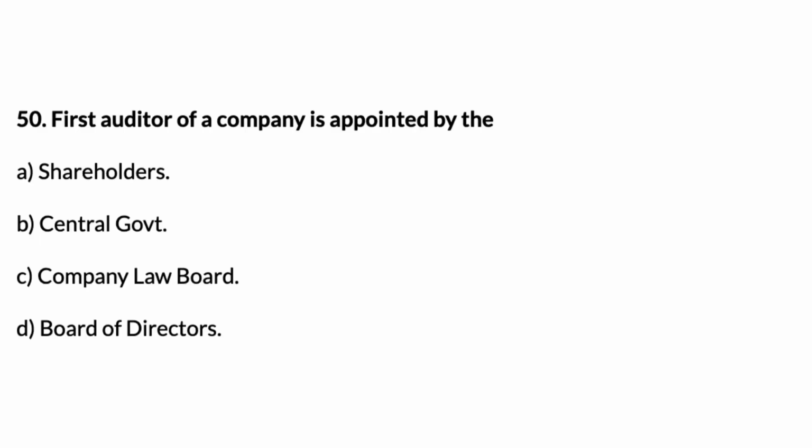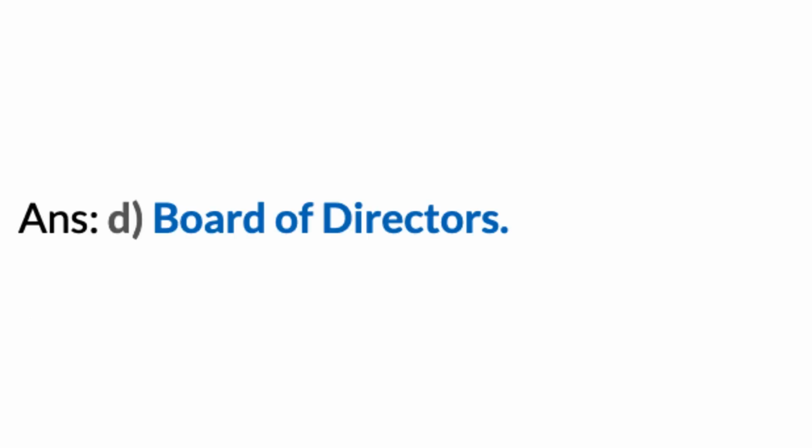50. First auditor of a company is appointed by the A. Shareholders, B. Central government, C. Company Law Board, D. Board of Directors. Answer, D. Board of Directors.